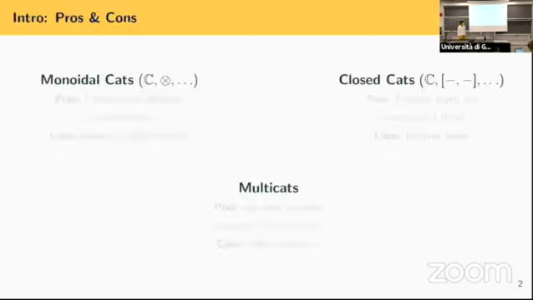So the picture is the following. We've got these three characters. We've got monoidal categories, which are categories equipped with a tensor product. Then we've got closed categories, which are categories equipped with an internal hom. And then our main character, multicategories.